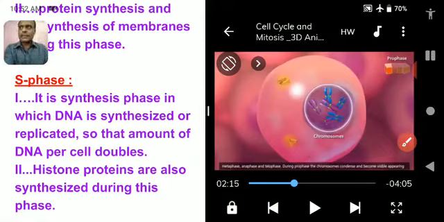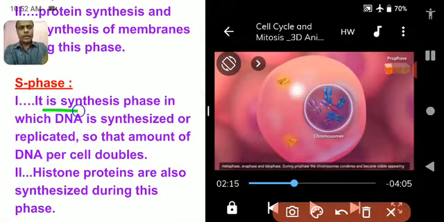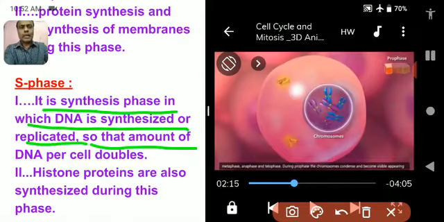RNA is obviously synthesized in this phase, and protein synthesis also takes place. So there are three things going on during the course of S phase. It is a synthesis phase in which DNA is synthesized or replicated, so the amount of DNA gets doubled. Point to be noted, DNA, which is one single piece, gets doubled itself.